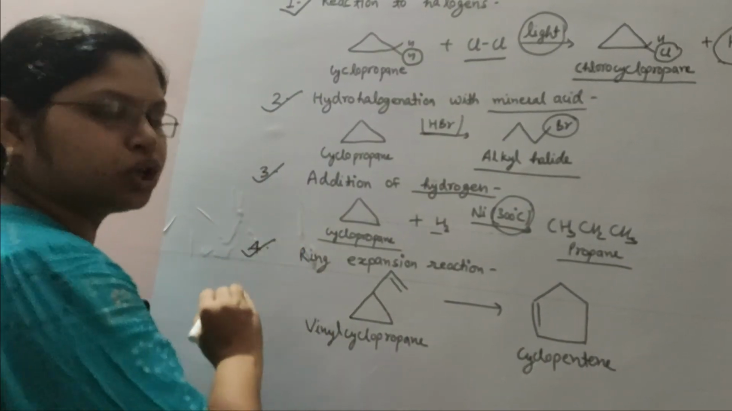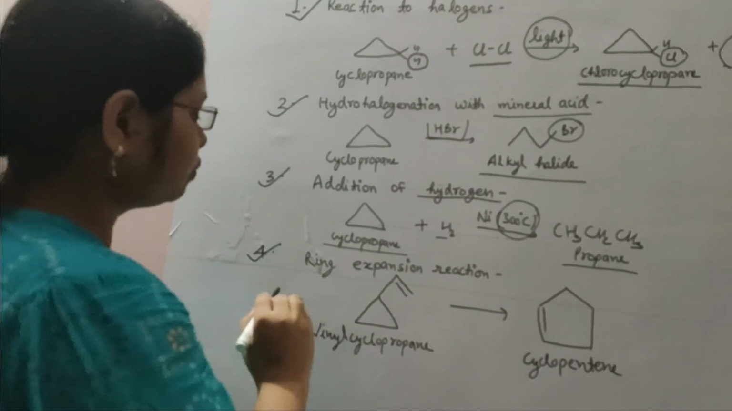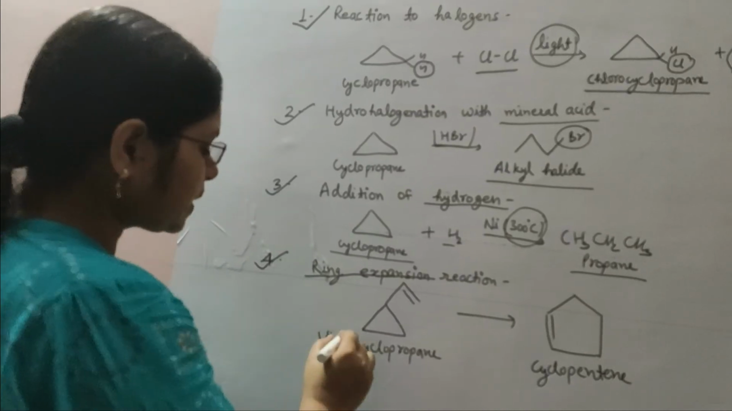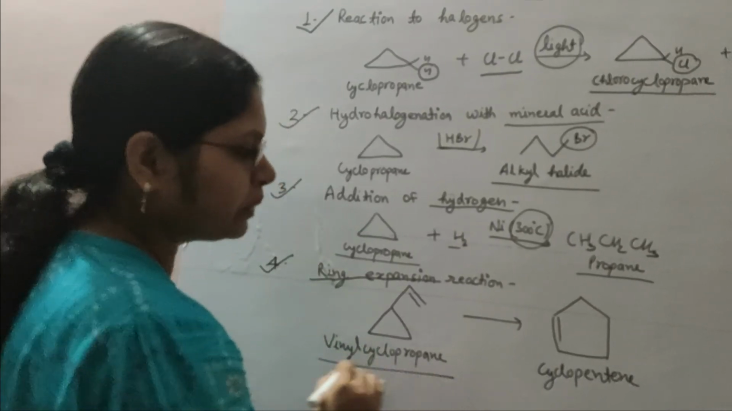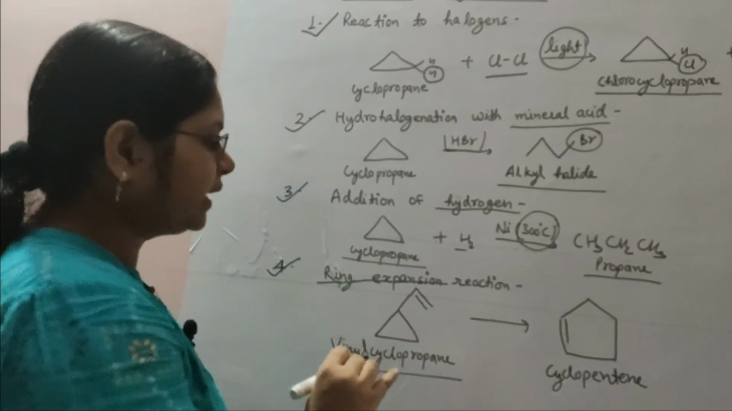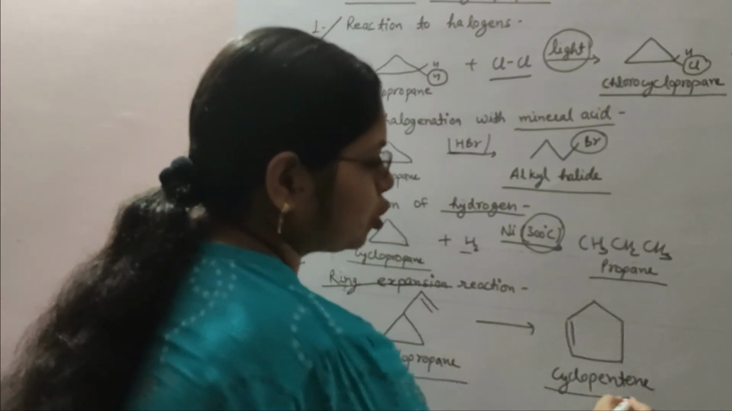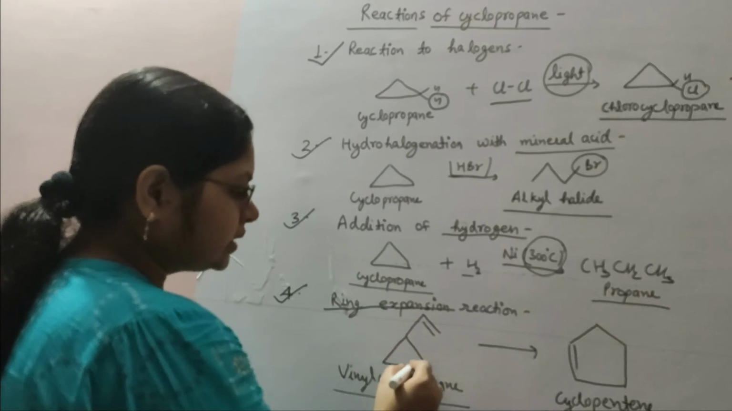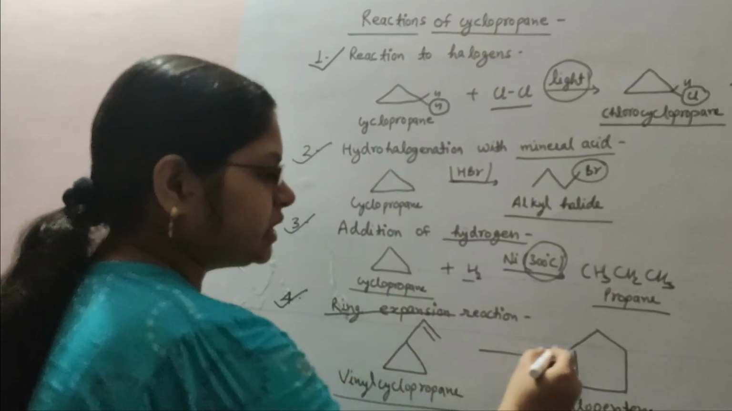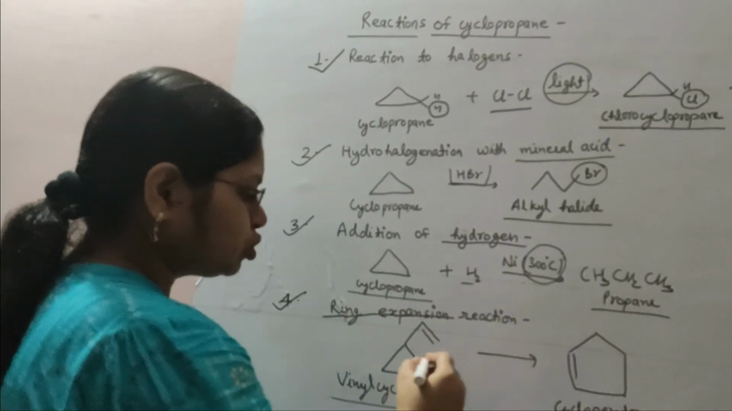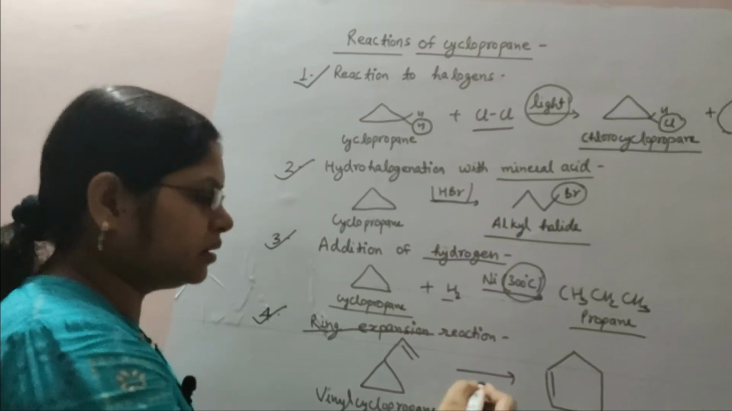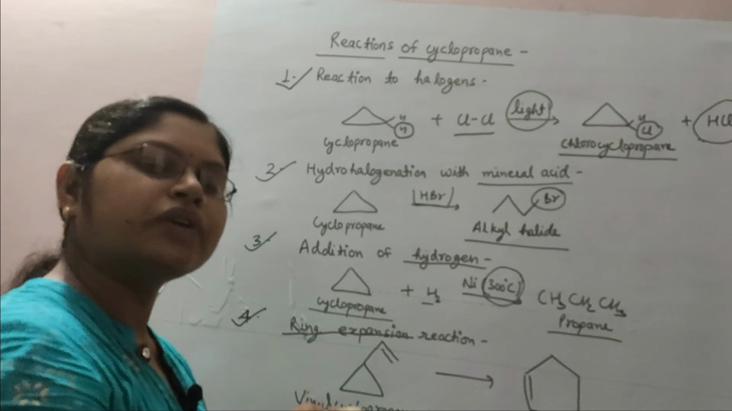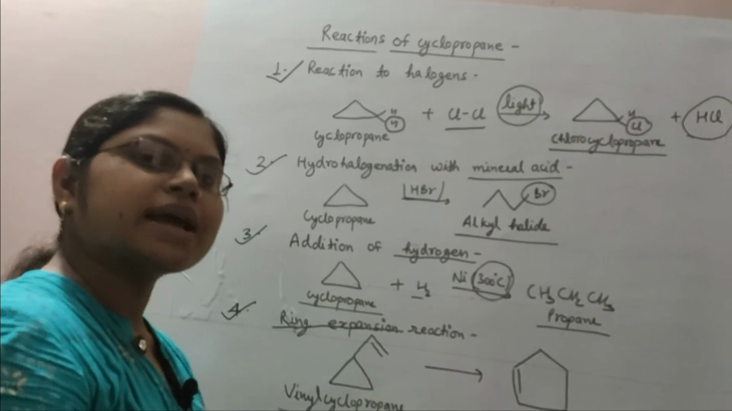The fourth and important reaction undergone by cyclopropane is the ring expansion reaction. In the ring expansion reaction, vinyl cyclopropane will undergo ring expansion to form cyclopentene. If we compare both rings, here in the ring there are only 3 carbons, but here in the ring there are 5 carbons. So a ring expansion reaction will take place for cyclopropane. Now we can discuss the reactions of cyclobutane.